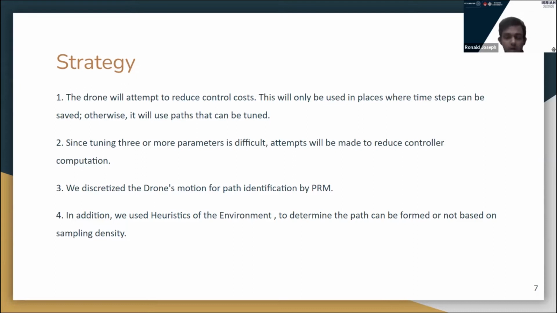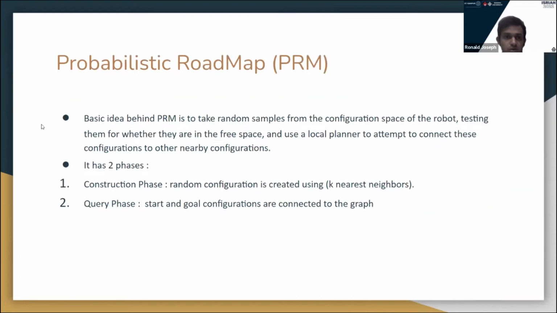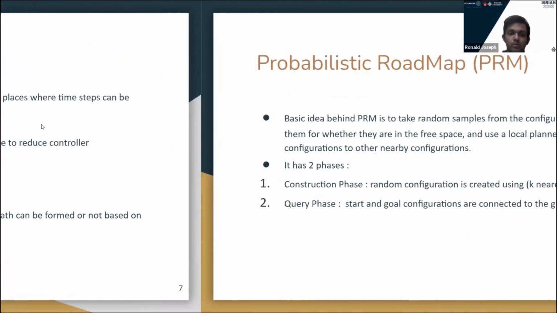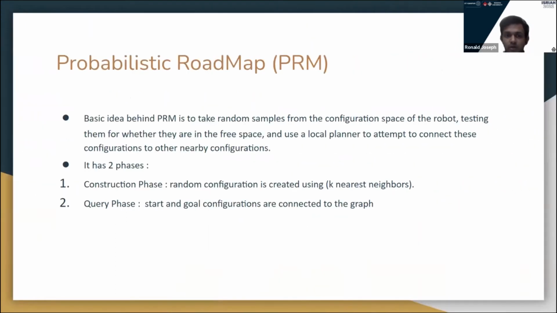We have used the inbuilt MATLAB command PRM. Fourth, in addition, we know and have used the heuristics of the environment to determine whether a path is formed or not based on sampling density. I'll be explaining this in the next slide. So we have used the probabilistic roadmap. Next slide.